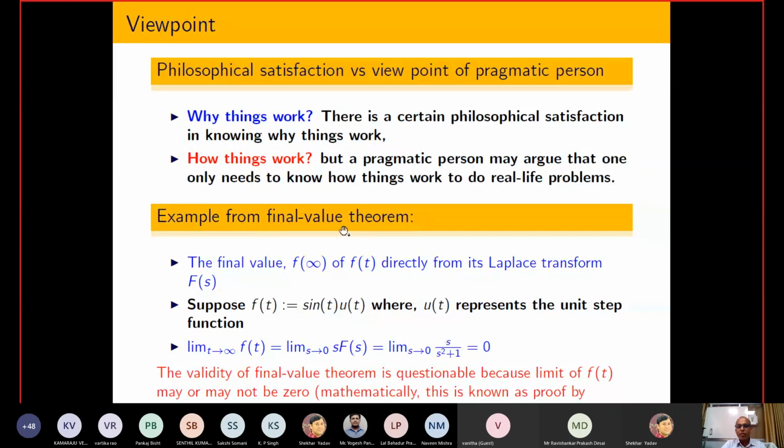If you see the statement of the final value theorem, first they say that this theorem is only applicable when the function is converging, meaning a certain limit exists. You know that as t tends towards infinity, sin t is oscillating between -1 and 1. So I cannot talk about the limit of sin t as t tends towards infinity. Due to that reason, whatever result I am getting here is wrong.